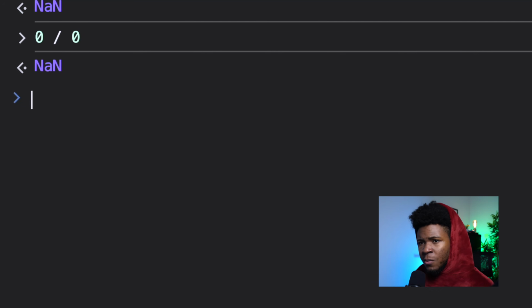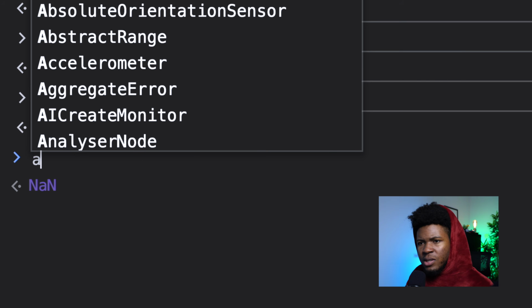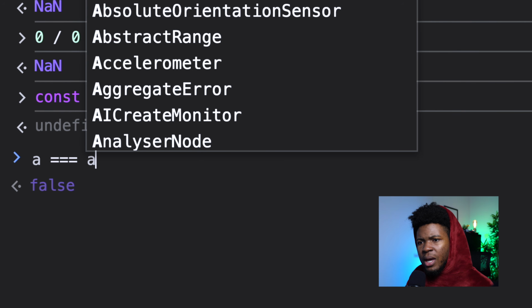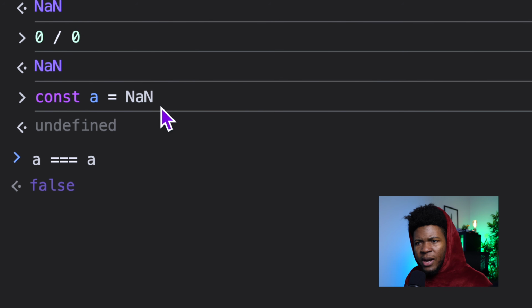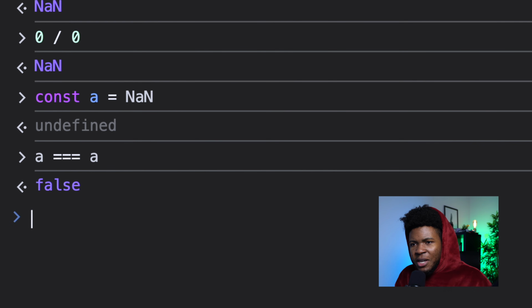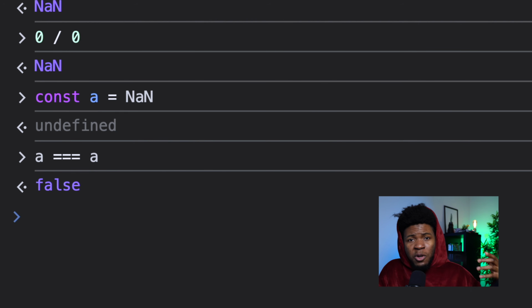Okay, what if we have something like this? Let's say const A equals NaN. If you say A equals equals A, you still expect it to be the same, right? But it's still false. Well, the reason here is that NaN by itself, again, is still just a representation, not a value. If you say const A equals NaN, all JavaScript knows is that I have this representation for a value that cannot be presented.